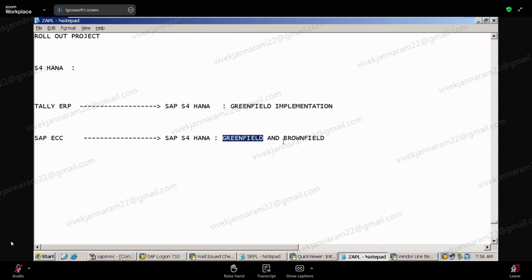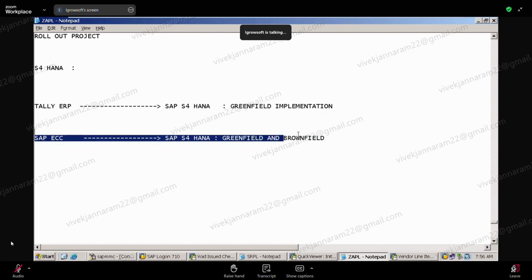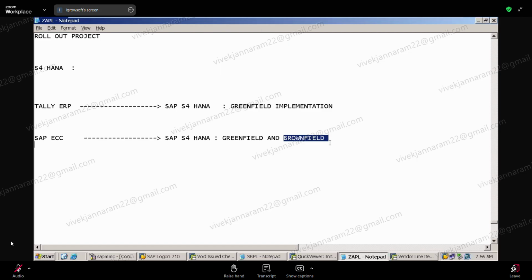Brownfield means you are migrating the data. So that we call it a conversion, means we are converting ECC to S4. Conversion projects, we call it migration. Here also we are migrating, but what type of project? Greenfield implementation. Here also we are migrating, but what type of migration? Brownfield implementation. Brownfield means we establish the pipeline between ECC and S4.